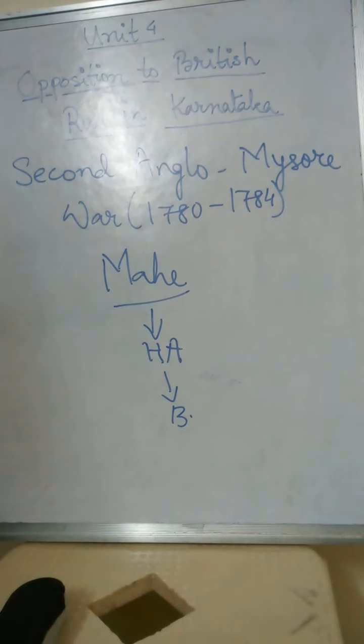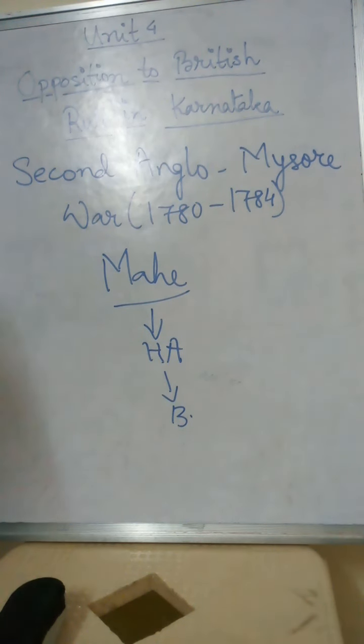Now, what happened after the Madras Treaty was signed? There was no political development; it was kept on hold temporarily. At that time, the British broke the Madras Treaty. How did they break it?